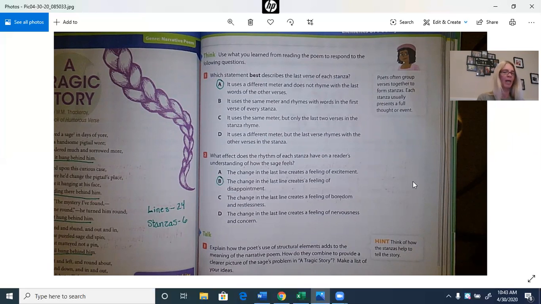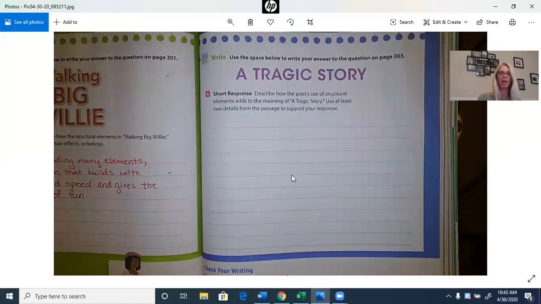So if you look at page 305, we're going to do the short response on that one. And we talked about how the structural elements in the story go along with the rhythm or the flow of the poem. So in this poem, the poet uses stanzas to kind of shape the poem, and then he uses rhythm to kind of tell us the story. And with the rhythm and the beat of the story, it kind of gives us that feeling that he was disappointed at the end.